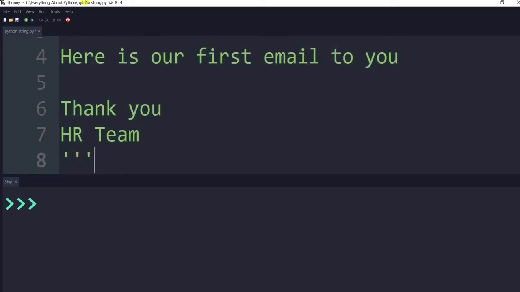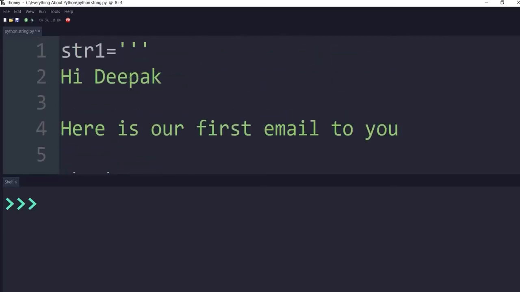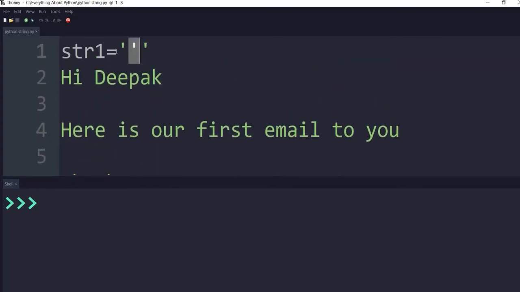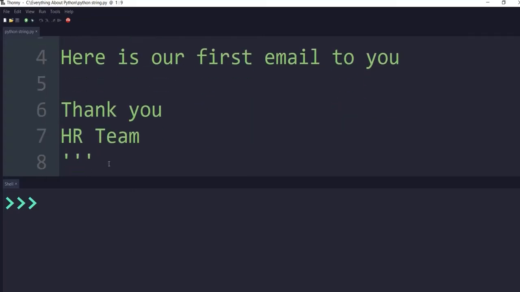Now if you see, this is used for web, or let's say for example how it is represented in the email format. So string variable str1 is a variable inside which I have stored this complete string. Now starting with triple quotes and ending with triple quotes here.